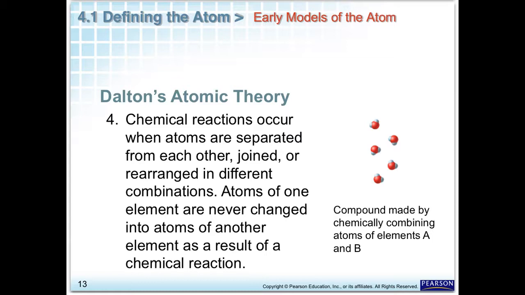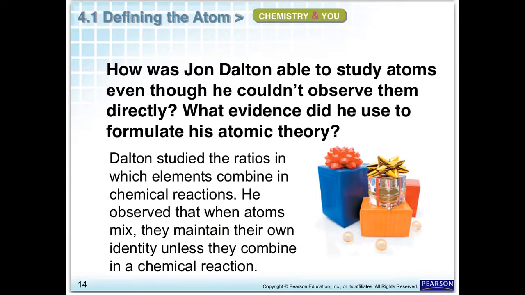And then the next part of Dalton's atomic theory says chemical reactions occur when atoms are separated from each other, joined, or rearranged in different combinations. So they're joined, separated, and rearranged. Then the last part is atoms of one element are never changed into atoms of another element. They always stay the same. We can make new compounds, but the atoms that we have are simply just rearranged in different combinations.